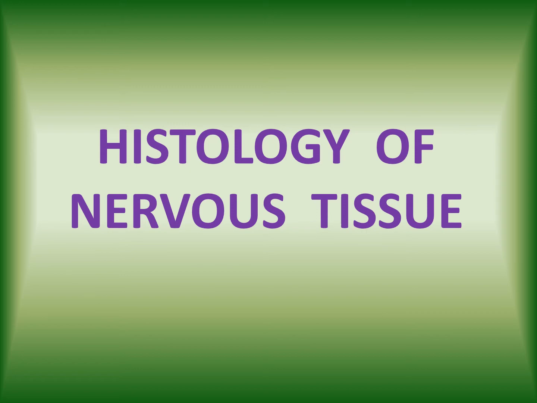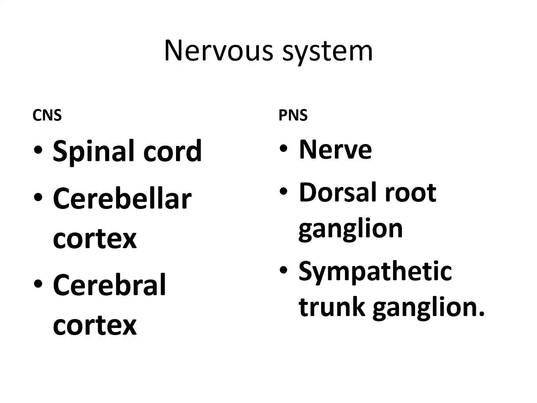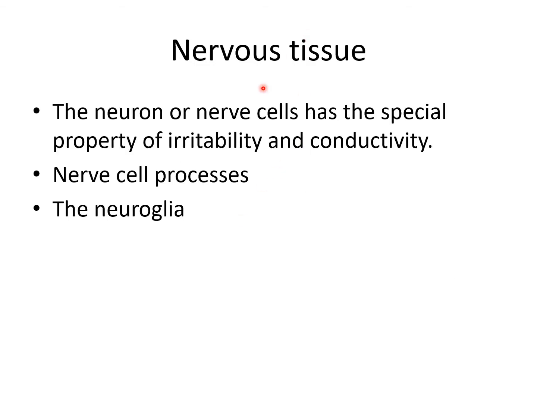Nervous tissue is composed of neurons and neuroglia. The nervous system is divided into the central nervous system, including the cerebellar cortex and cerebral cortex, and the peripheral nervous system, including the nerves, dorsal root ganglion, and sympathetic trunk ganglion. So the whole nervous system is divided into two parts, CNS and PNS. Neurons, or nerve cells, have the special properties of irritability and conductivity, and nerve cells are supported by the neuroglia.